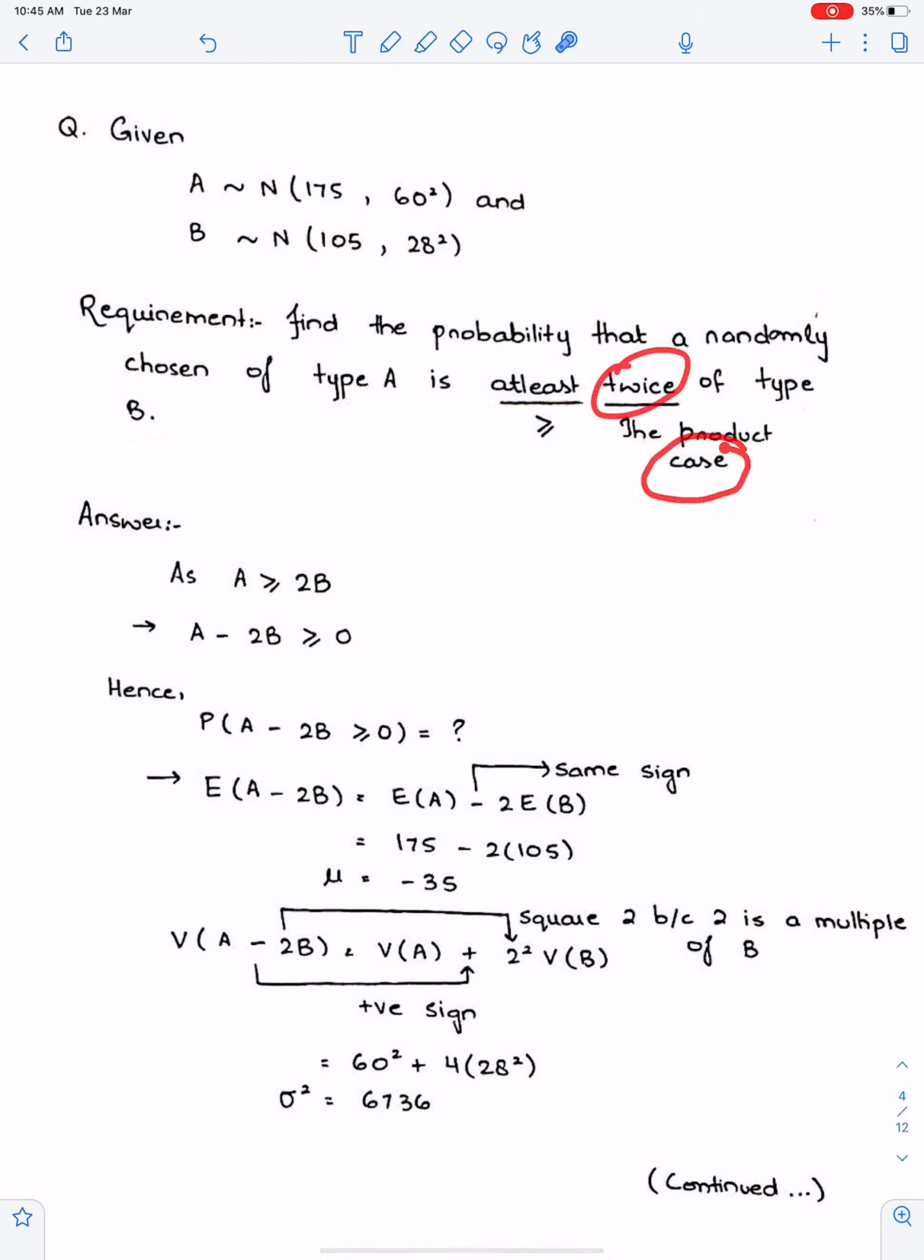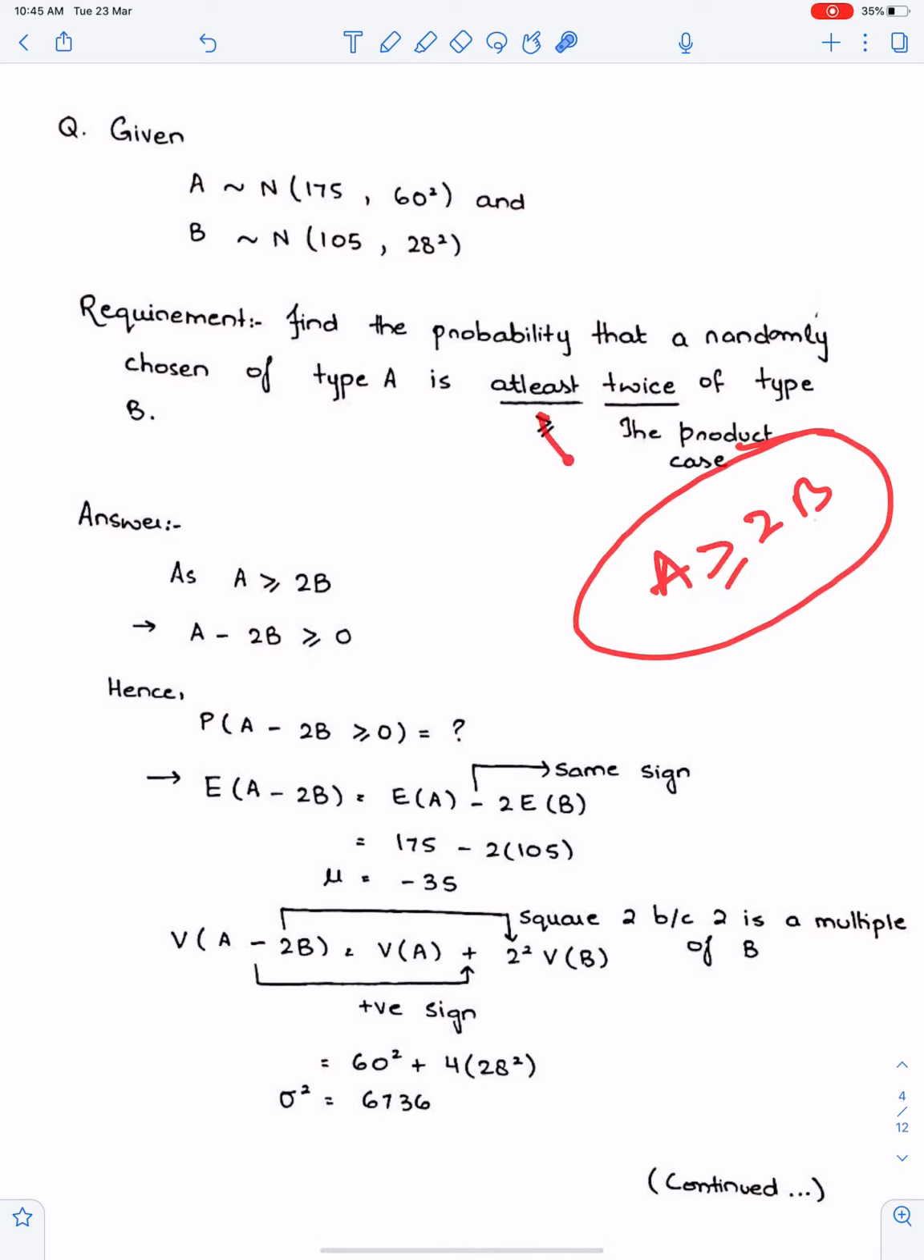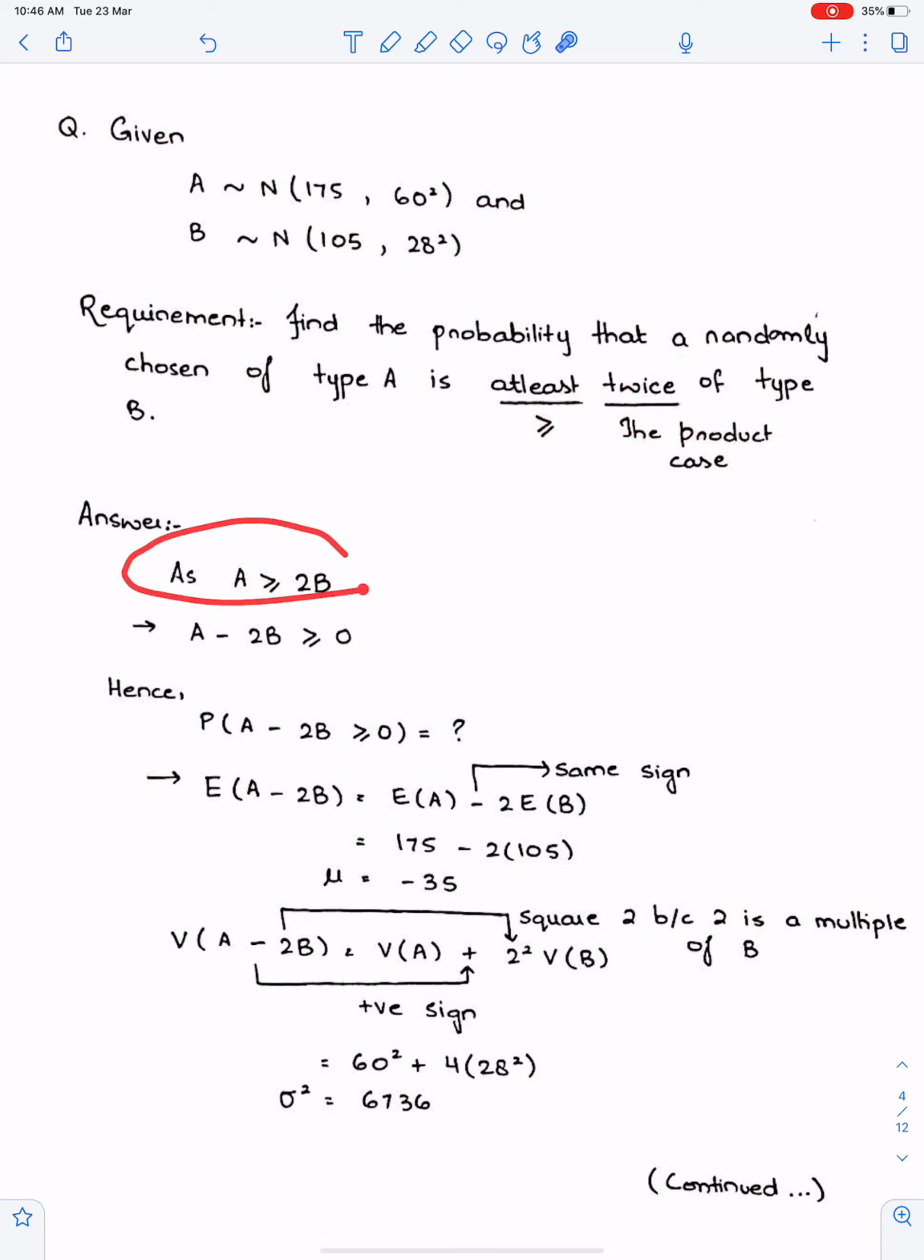Twice means the product case, meaning A is greater equal to 2B. At least means greater equal, twice means multiple of B, 2B. This information means this thing. Now you have to bring this 2B on left side of the inequality to get this inequality. Always bring variables on left side.